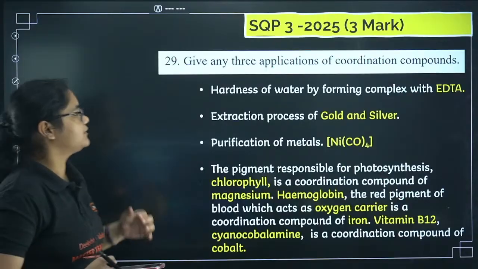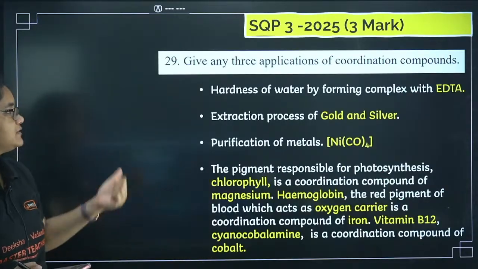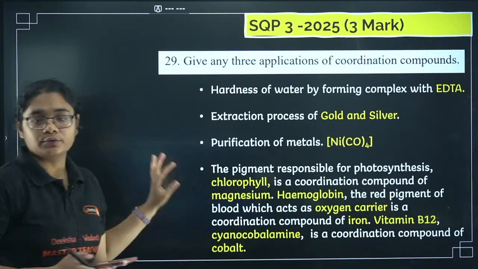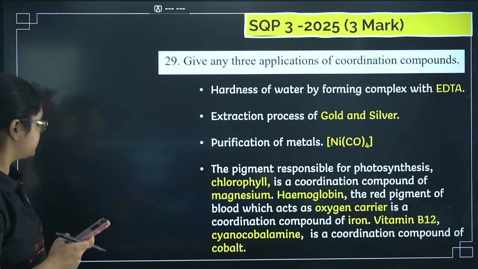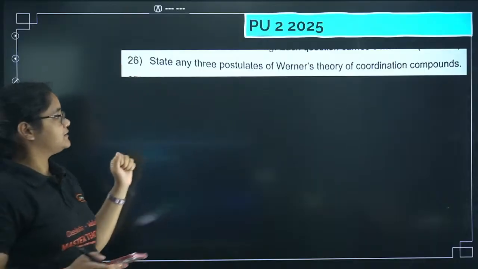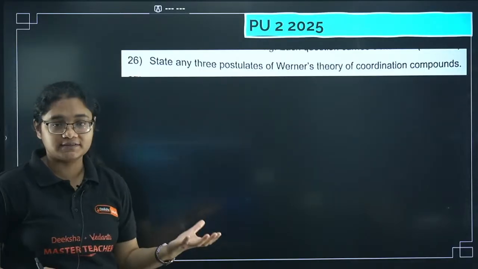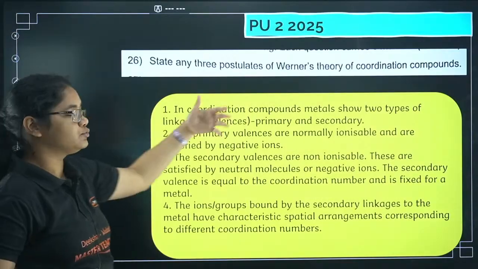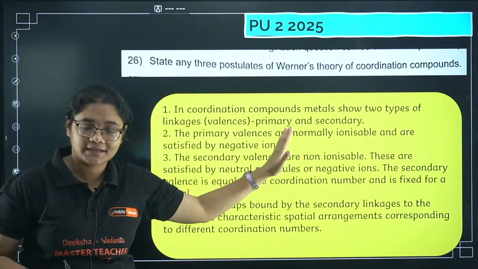The next question is: give any 3 applications of coordination compounds, sample question paper 3 of 2025. Any 3 out of these you can write. I have given some examples. Next, PU2 2025 exact question: the postulates of Werner's theory. That is one of the most important questions. For the first postulate, you have to write that it has 2 types of valencies, primary valency and secondary valency.